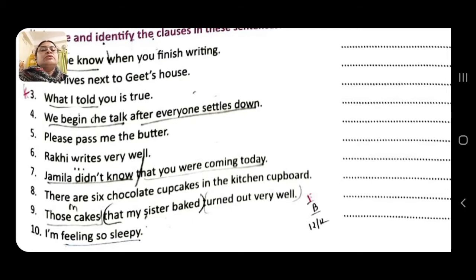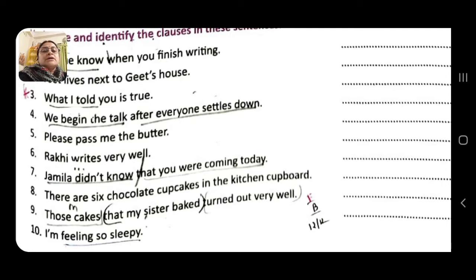Zalima didn't know that you were coming today. Zalima didn't know is the principal clause. Why? What she didn't know? That you were coming today. So this complete clause is obviously a subordinate clause. And what type of subordinate clause? As this is object to the verb know, it will be a subordinate noun clause.